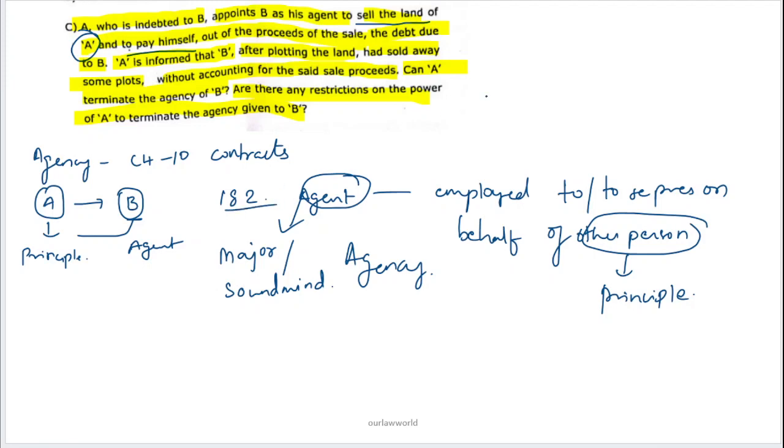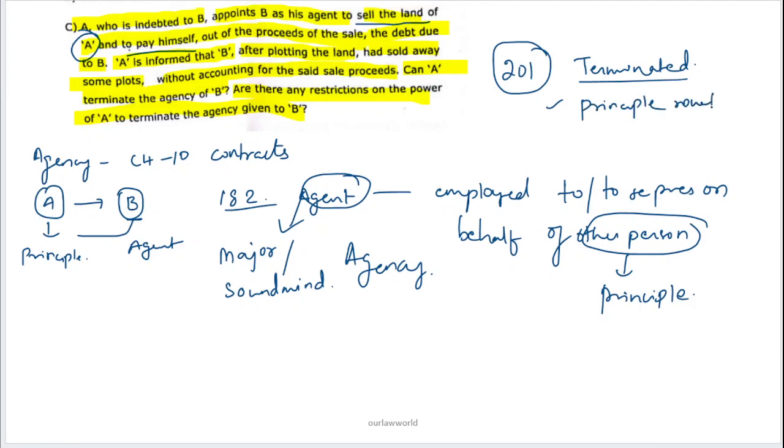While talking about termination, under section 201, there are certain essentials or important keys on which an agency can be terminated. So the things we will be discussing right now are, one, the principal has the authority to revoke. If the principal revokes his authority, then the agency can be terminated.